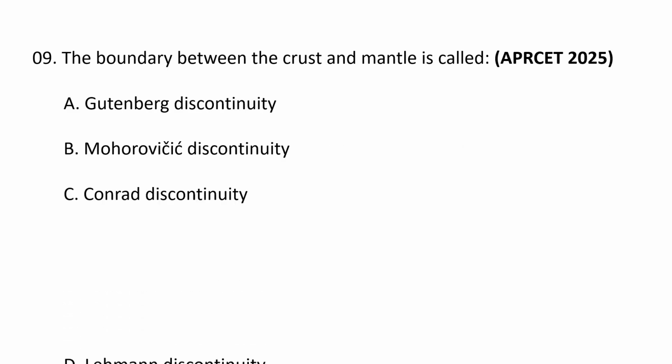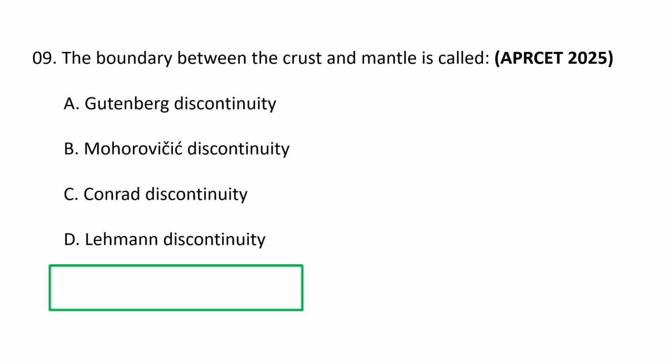Next question. The boundary between the crust and mantle is called A. Gutenberg discontinuity, B. Mohorovičić discontinuity, C. Conrad discontinuity, and D. Lehmann discontinuity.